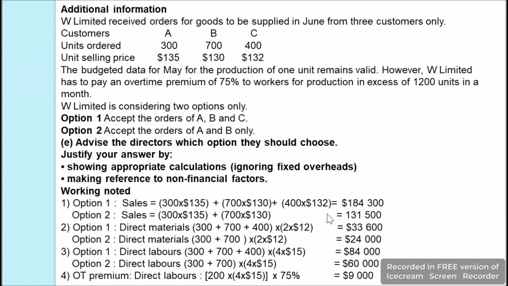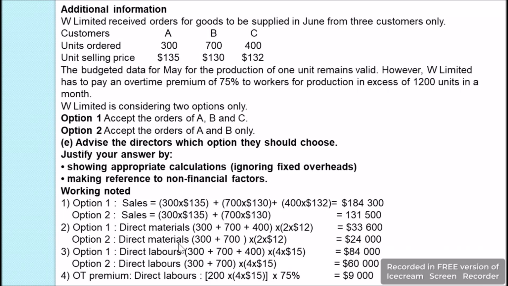Now next we have the direct material. It was mentioned that we require 2 kilos of material, and for 1 kg we have to pay $12. This was already mentioned previously in the first part of the information. So for option 1 we take all three, A, B and C: 300 plus 700 plus 400 times 2 times 12, that is 24. When we multiply it, we will get the direct material for option 1 as $33,600.